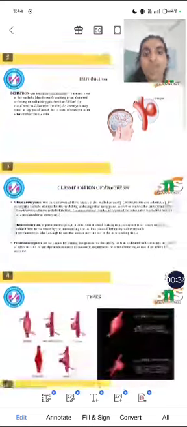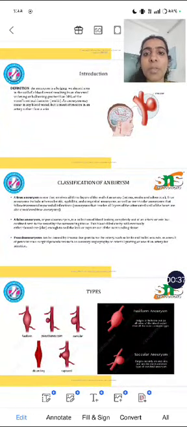So, the aneurysm is a bulging, weakened area in the wall of a blood vessel, resulting in an abnormal widening or ballooning greater than 50% of the vessel's normal diameter. An aneurysm may occur in any blood vessel, but it is most often seen in an artery rather than a vein.